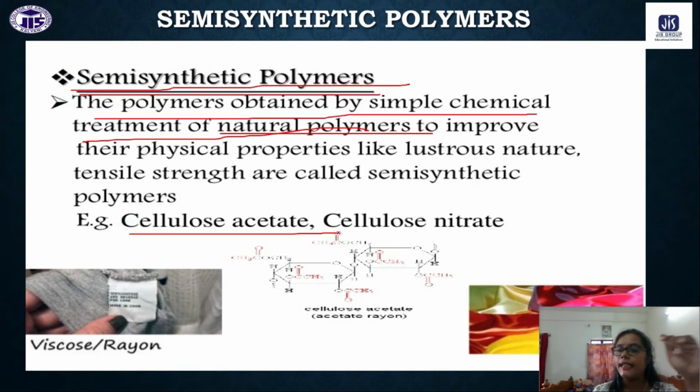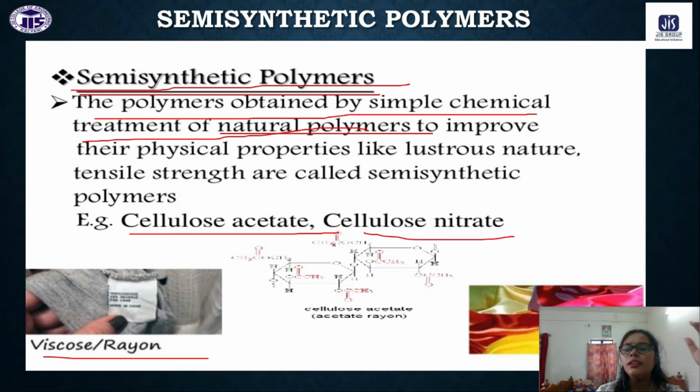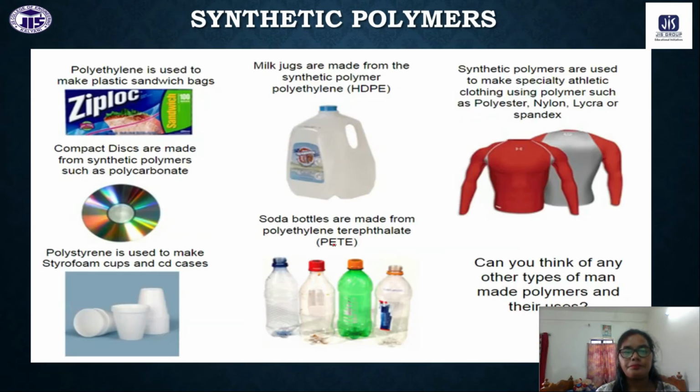Cellulose is a natural polymer; when we are making the derivation of cellulose acetate, that is called a semi-synthetic polymer. Cellulose nitrate, like viscose rayon. So these are all the examples of the semi-synthetic polymer.